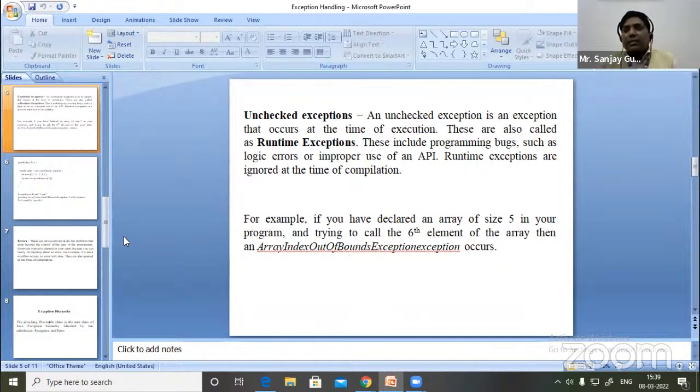Here we write another program. We use an array and the size of this array is 4. Here we want to retrieve the element which is situated at the 5th position. But there are only 4 elements, not 5 elements, but we want to try the 5th element. In that condition, there is no logical error, syntax error, or API error. But when we execute this program, it provides the exception.